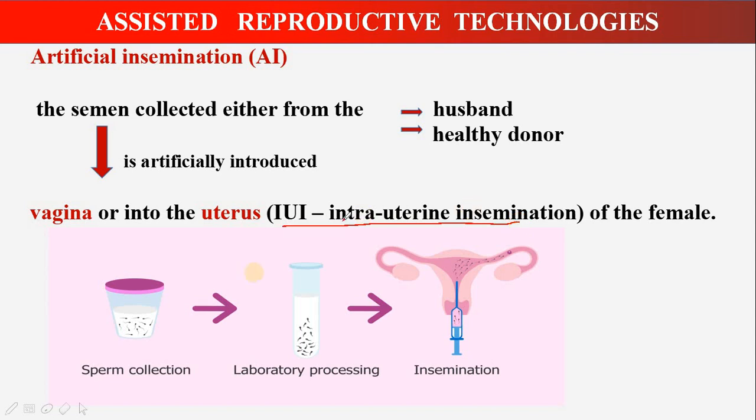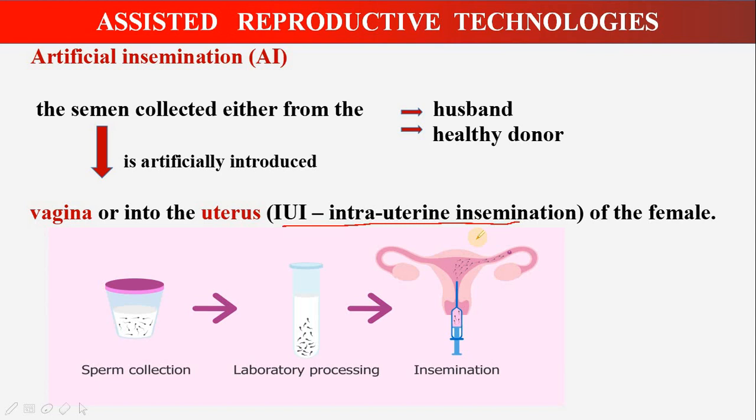Okay, I'll repeat this once again. The semen is collected. First the semen has to be processed in the laboratory. There is a method to process it, centrifugation and all this is done. And then these sperms are introduced, either into the vagina or into the uterus. If it is introduced into the uterus, it is called intrauterine insemination. So this is about artificial insemination.